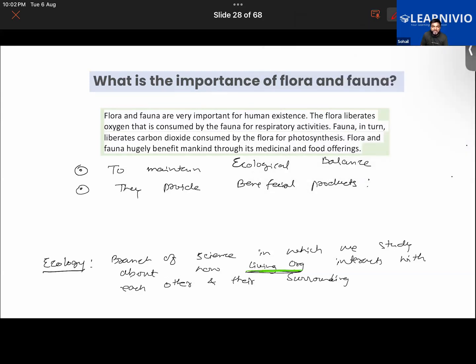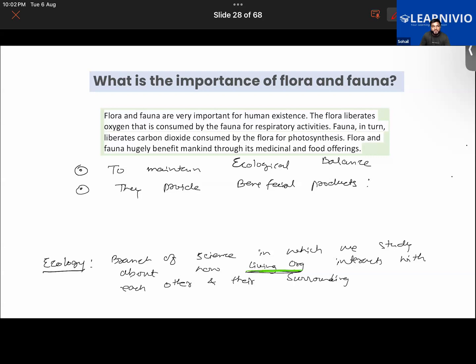Like we get different kinds of things. For example, from flora you get wood, timber, latex, resin, that is amber, and there are certain medicinal plants. Flora gives you cotton, very good. We get jute.